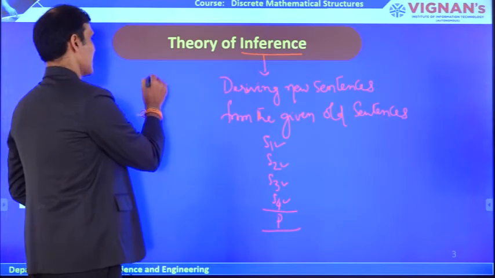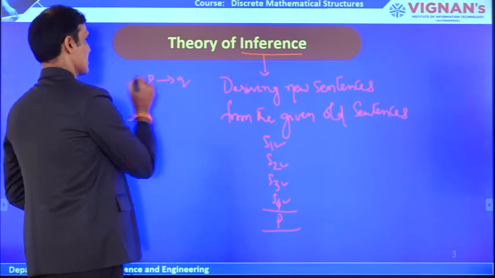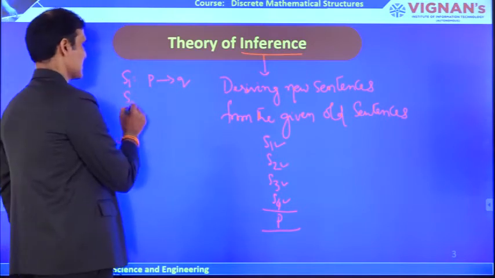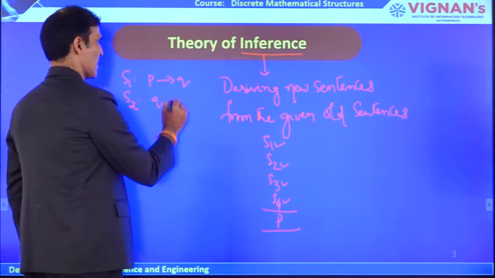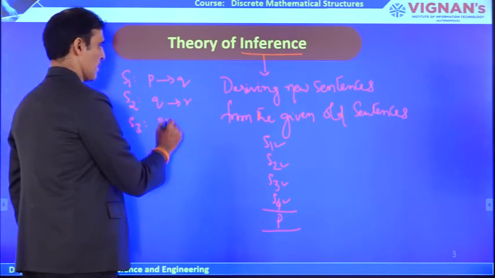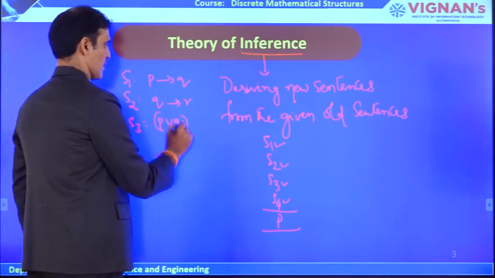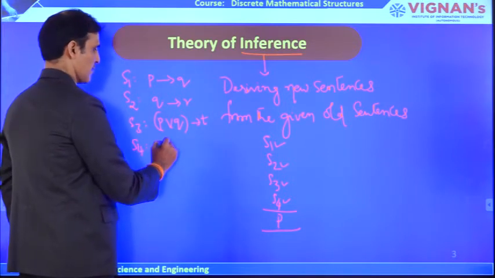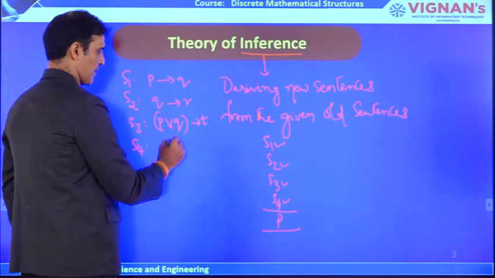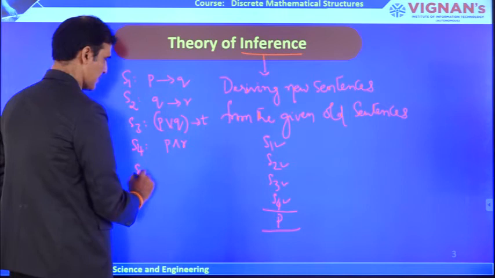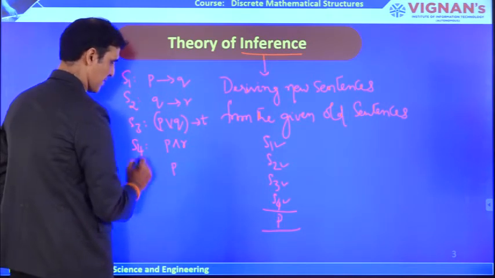Suppose the second sentence is taken as Q implies R, and the third sentence is P and R implies T, suppose, and S4 you can take as P and R. S5 is the sentence, suppose only P is given.